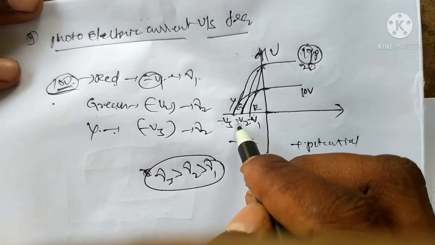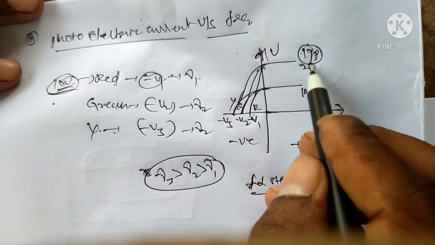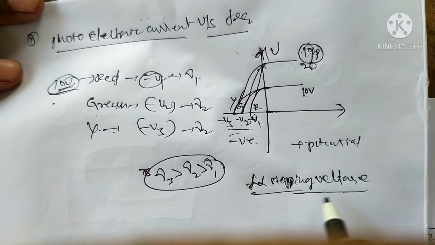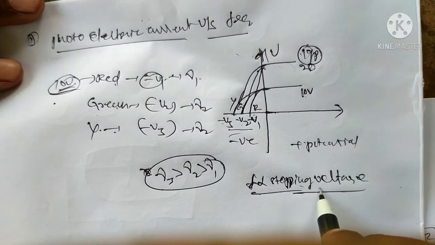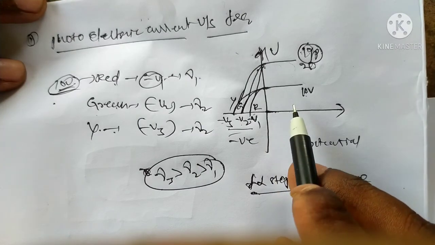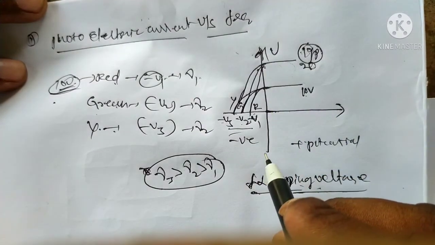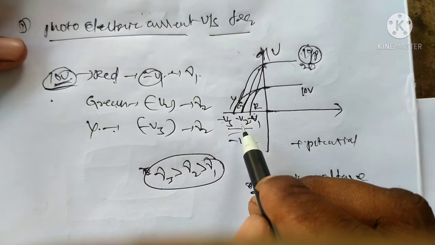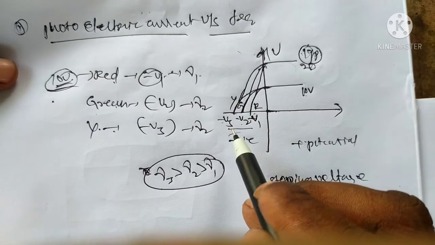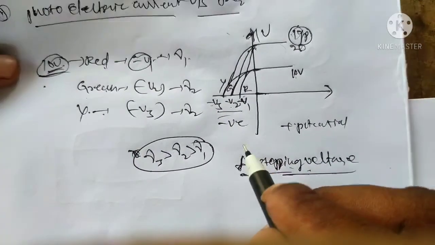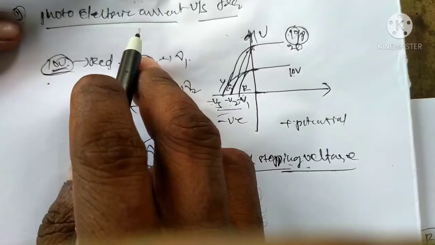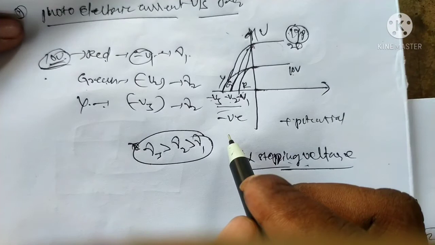The stopping voltage is independent of the intensity; it depends only upon frequency. The photoelectric current does not affect the stopping voltage. Stopping voltage depends upon frequency. That is the conclusion from this photoelectric effect versus frequency.